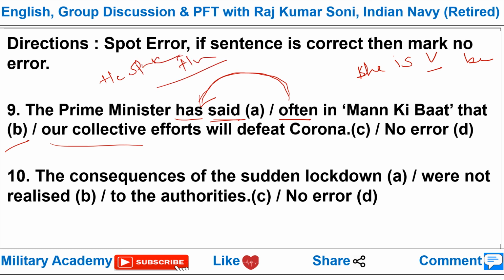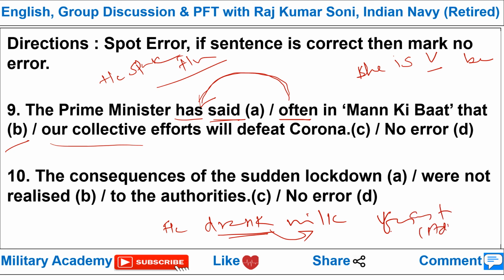In case you are finding a finite verb, let's say "he drank milk fast," this is a finite verb which requires an object, so this adverb fast should be used after the object. For a non-finite verb, this should be used after the main verb. Here the adverb should be used between auxiliary verb and main verb, and here the adverb should be used before the adjective. She is very beautiful, before the adjective.